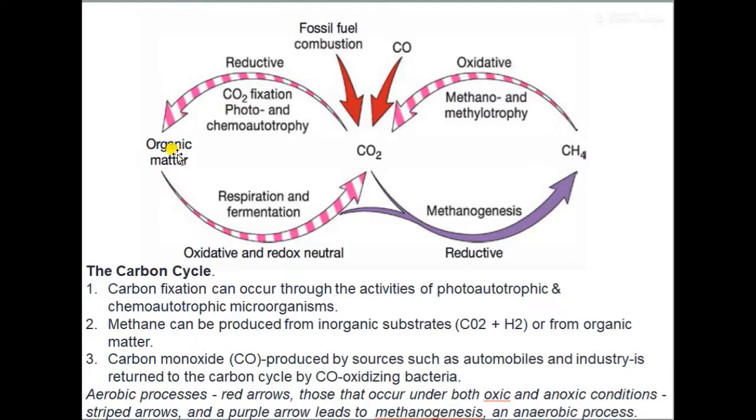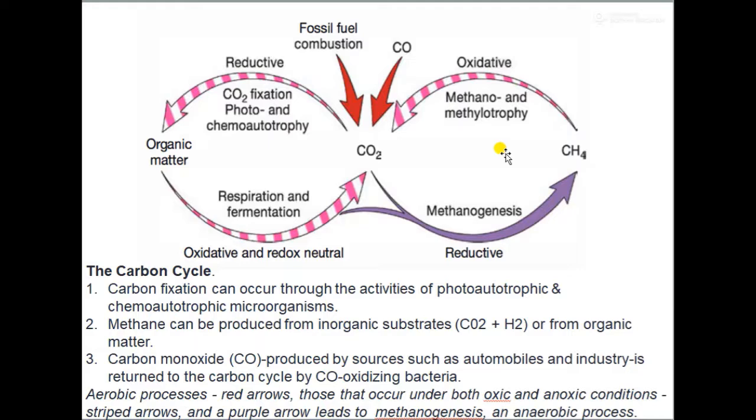And this organic matter can be further degraded into carbon dioxide, and sometimes the carbon dioxide and other inorganic compounds such as hydrogen combine together, resulting in the formation of methane, or by the degradation of organic matter itself you can get methane.